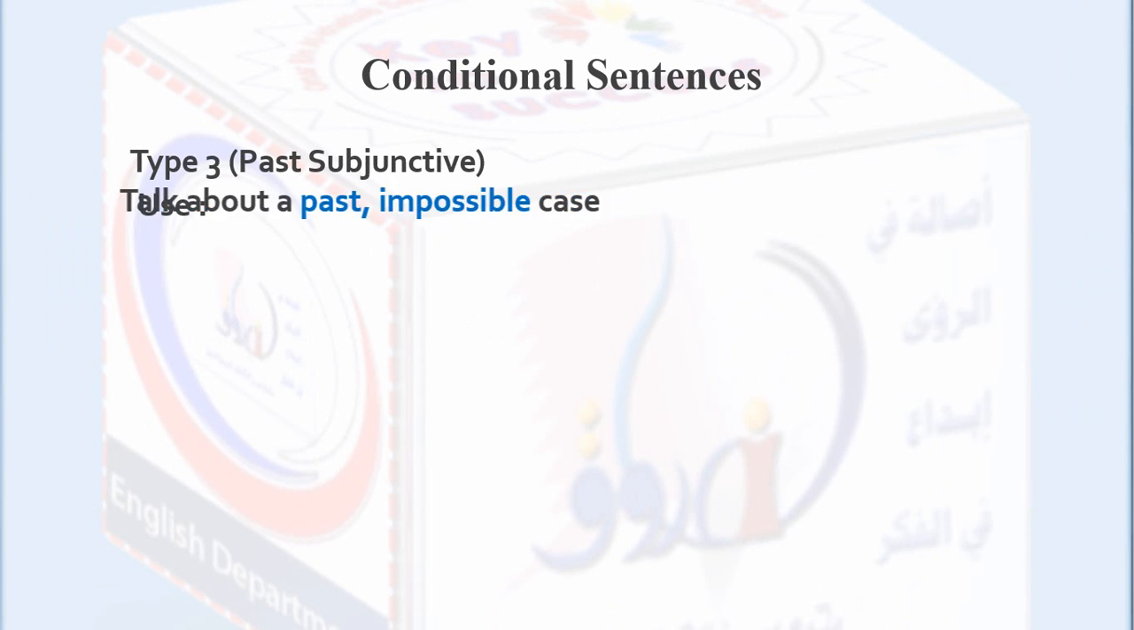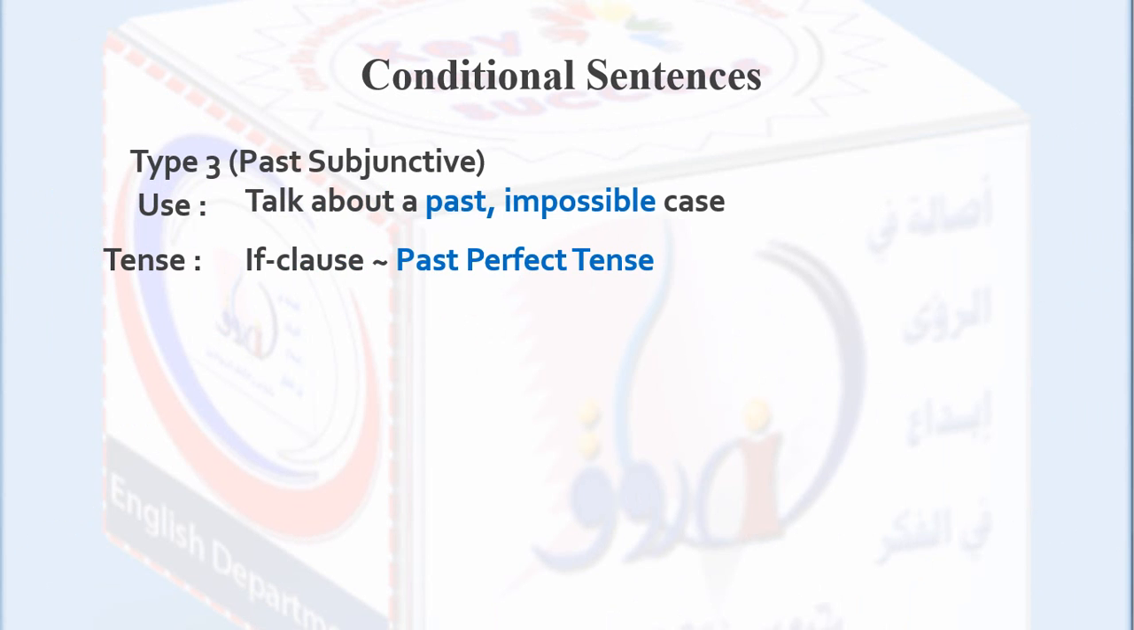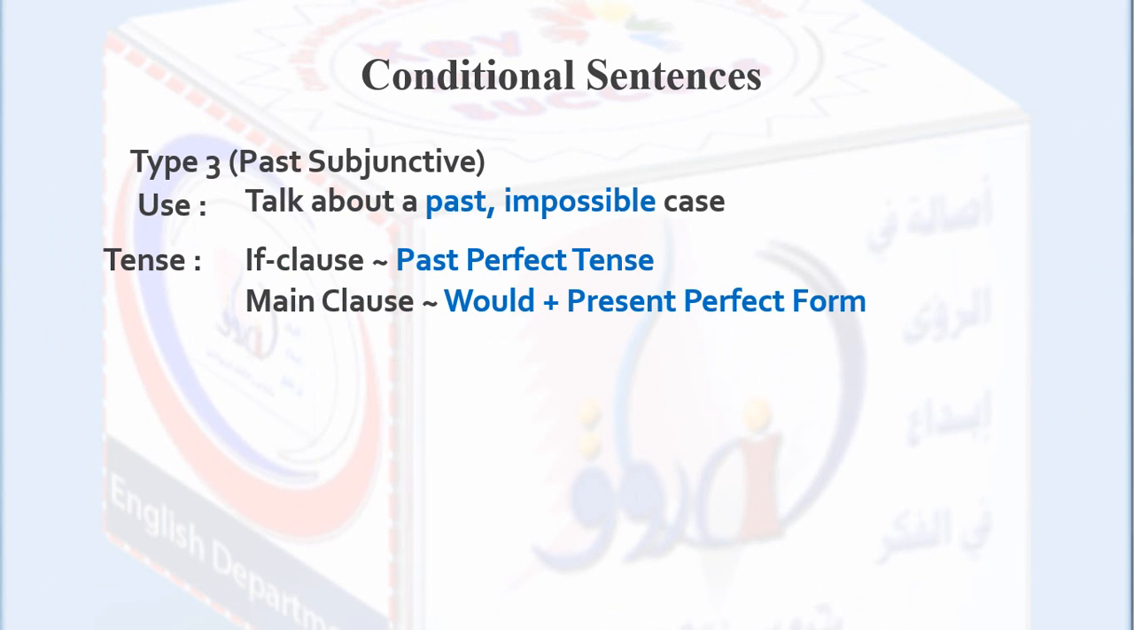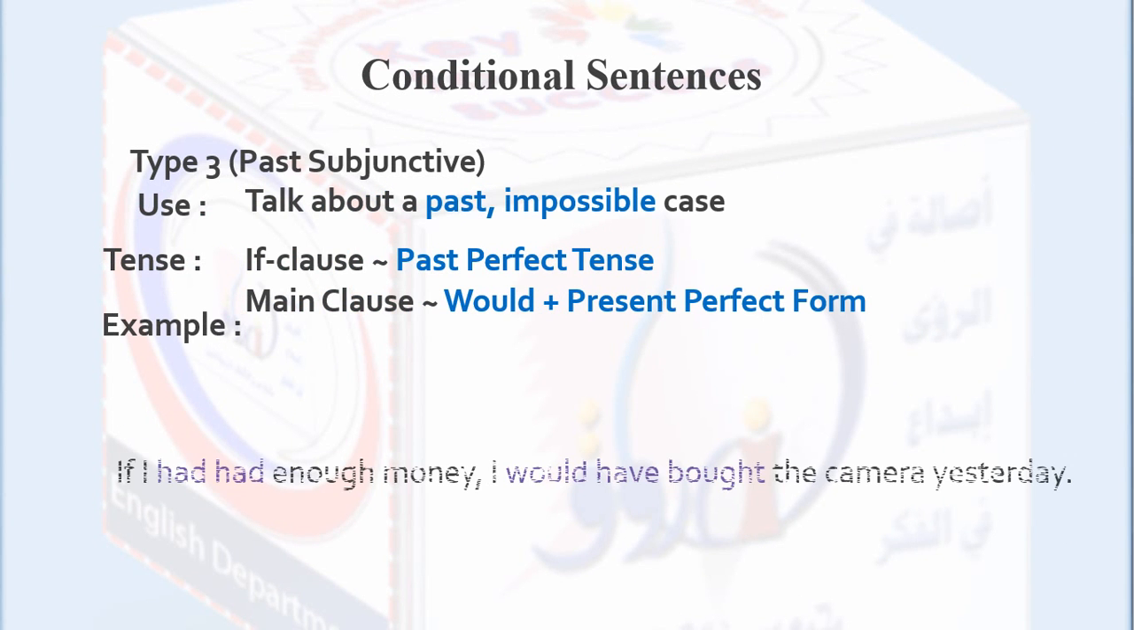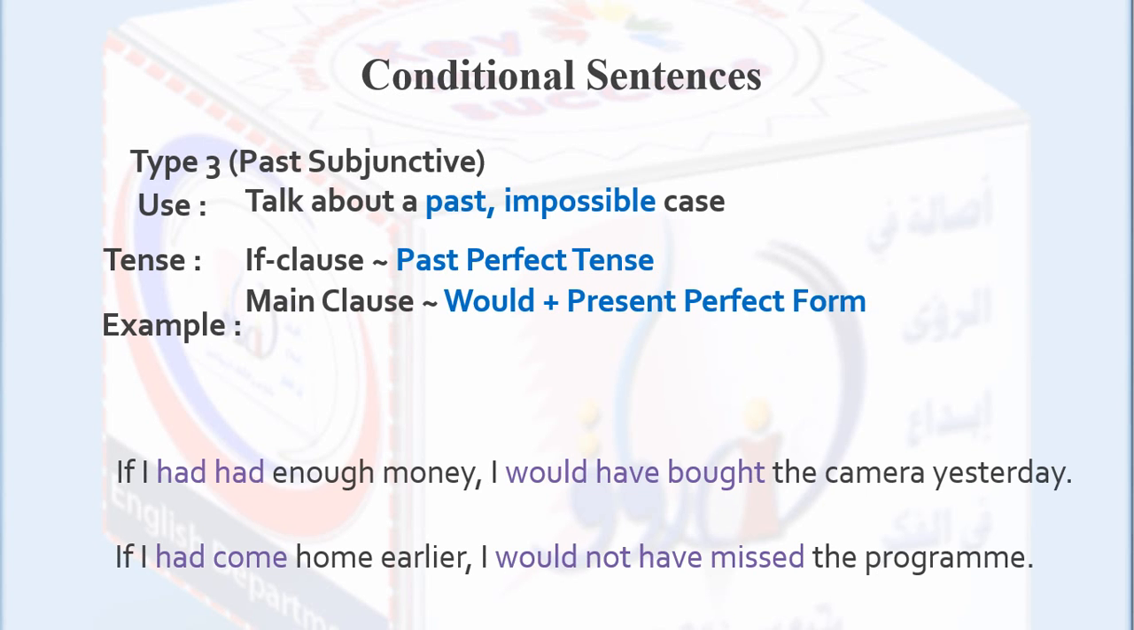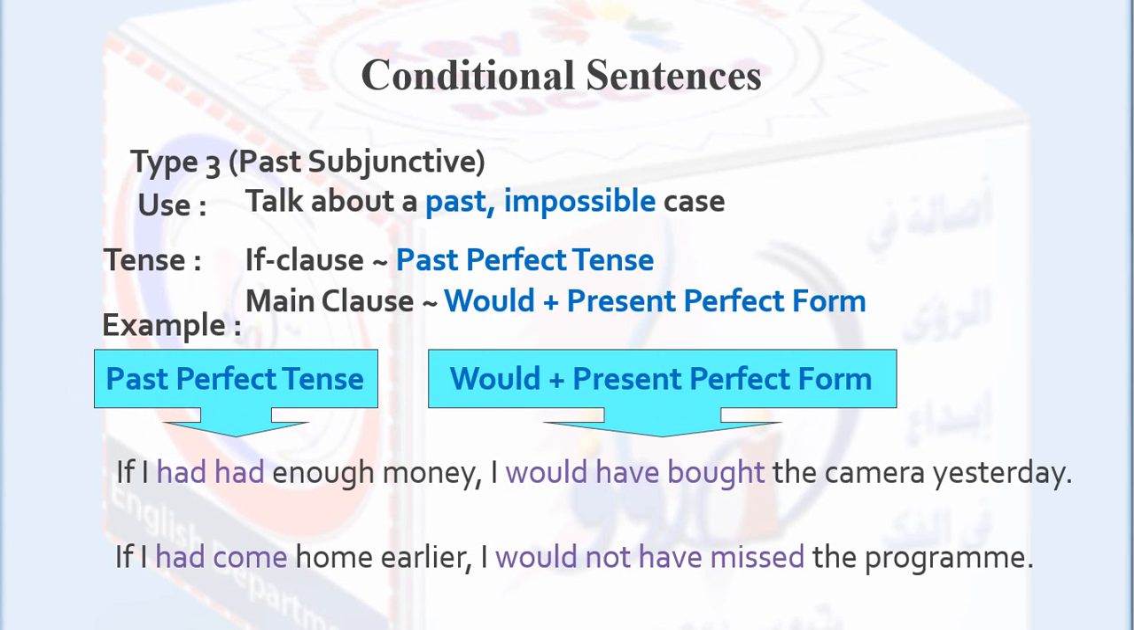Type 3 is used to talk about a past impossible case. Tense: if clause, past perfect tense, main clause, would plus present perfect form. Examples: if I had enough money, I would have bought the camera yesterday. If I had come home earlier, I would not have missed the program. So we have had and had come, that's past perfect tense. Would have bought, wouldn't have missed, would plus present perfect form.